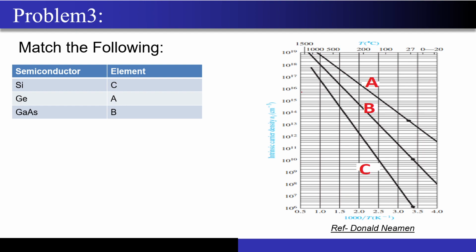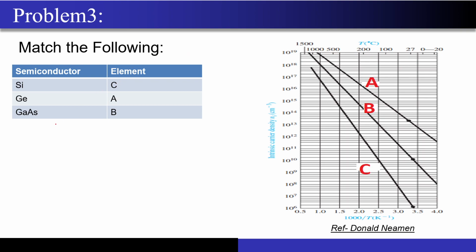There are three elements, and corresponding to each we have one line, named A, B, and C. They are giving us three semiconductor materials but we don't know which material corresponds to what, so they are asking us to match the following, like we used to do in school. First of all, we have to see how to interpret this graph.